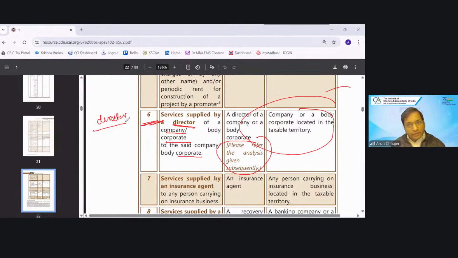So if I am a regular director, then I would be treated as employer-employee only. I have the relation with the company as an employee.